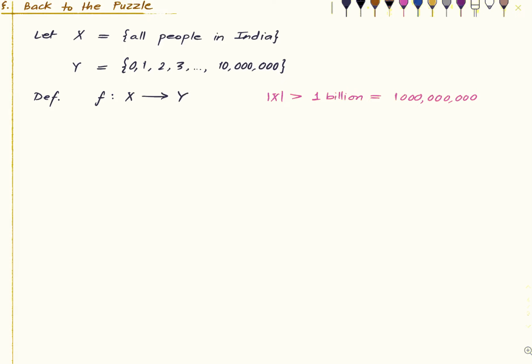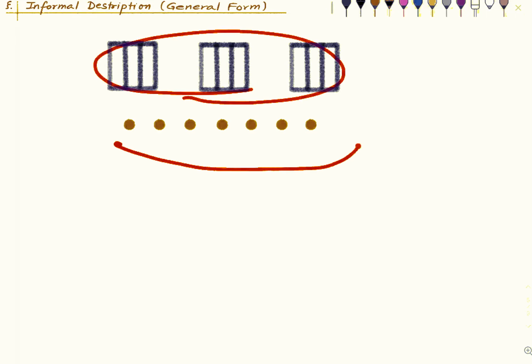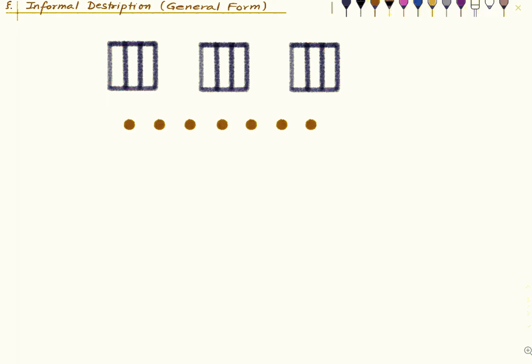And now let us look at a more general version of what we have done so far. So this time, what we have is, again, 3 cages, but 7 pigeons. Okay, so let's try to put them in various cages. Maybe just do your scheme. And you will find that no matter what you do, there will always be 3 pigeons in some cage. Meaning there will be a cage which will be accommodating at least 3 pigeons.